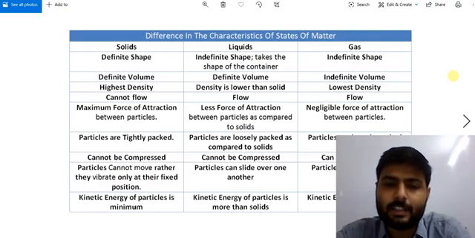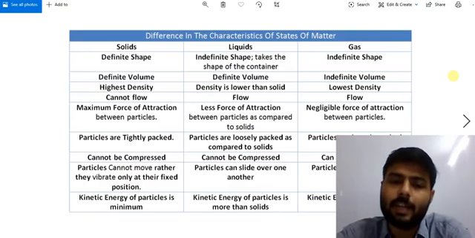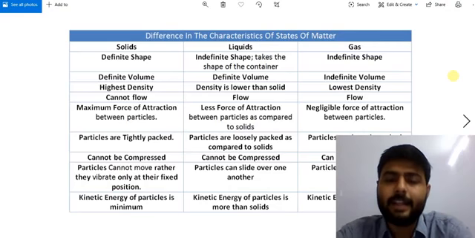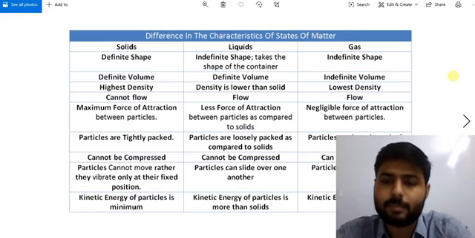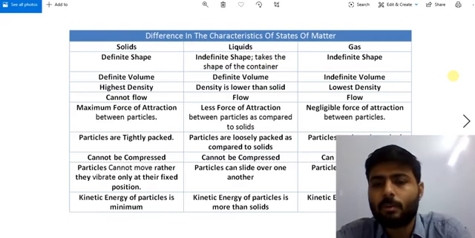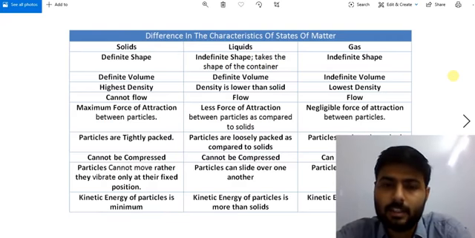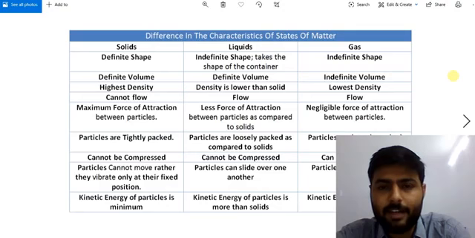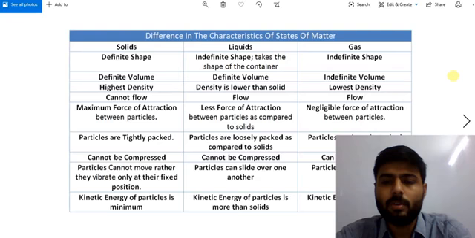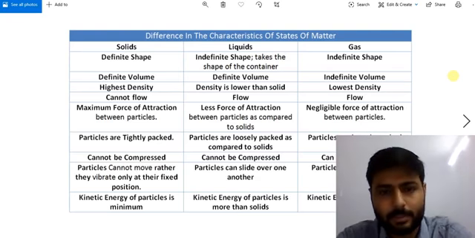So we can say that liquids have indefinite shape, they take the shape of the container. Now we have gas. Gas has the same kind of behavior as liquid. It is also indefinite in shape.